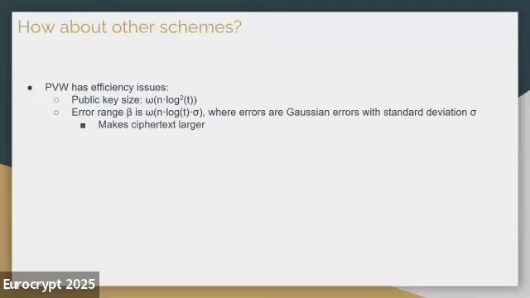So now, we indeed prove that the PVW scheme is snake eye resistant. Why do we care about other things? Why do we need to come up with a new scheme? The main reason is that PVW has some efficiency issues. It has a large public key size. It also has a large error range, which will make the ciphertext larger.